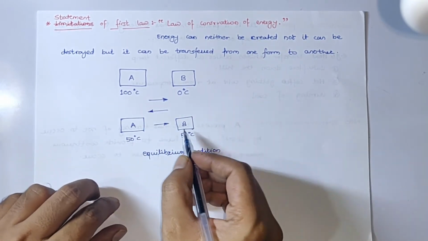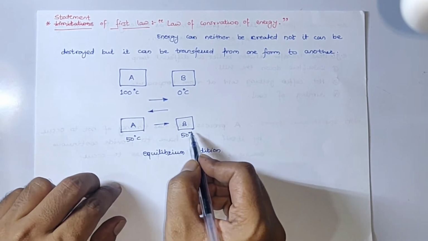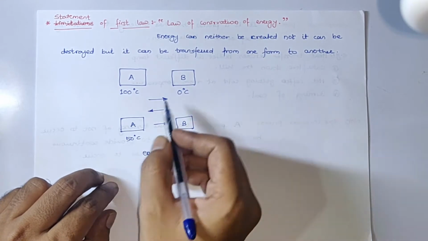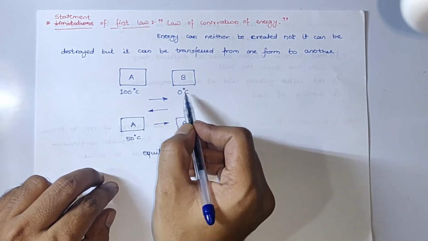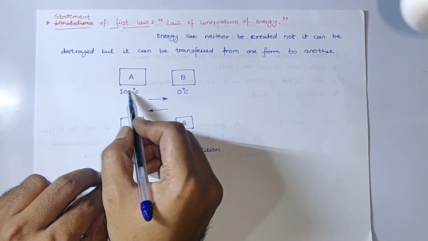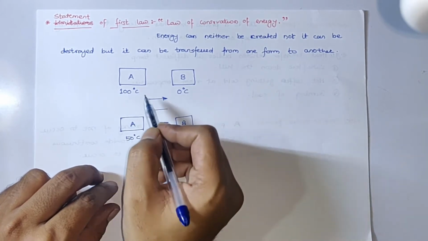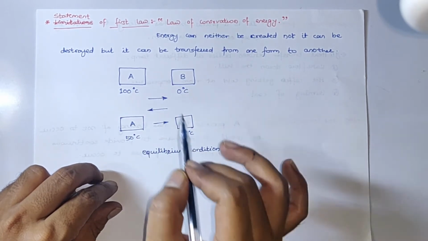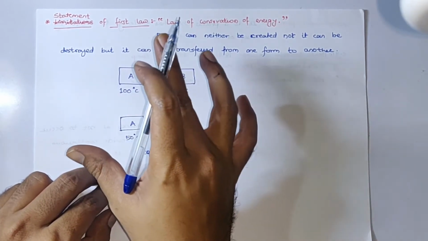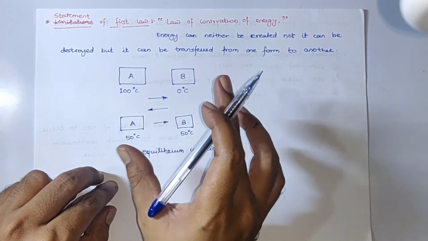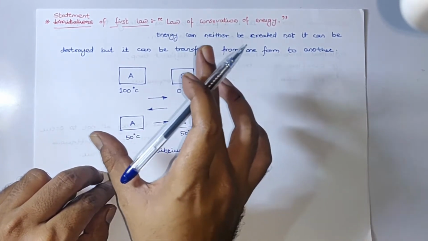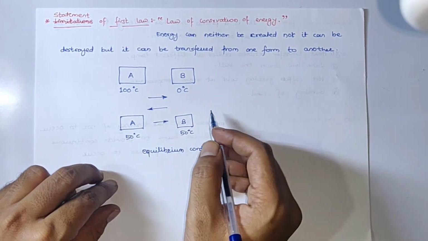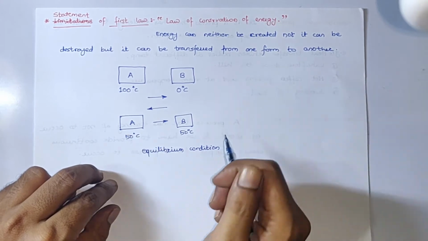Now, is it possible that system B will start losing heat again and system A will start absorbing the same heat, and this situation arises where system B is at 0 degrees Celsius and system A is at 100 degrees Celsius? Is this process feasible, or does this process occur spontaneously without any external help, keeping all the parameters like surrounding temperature constant? Will this process be spontaneous, or will it be feasible?